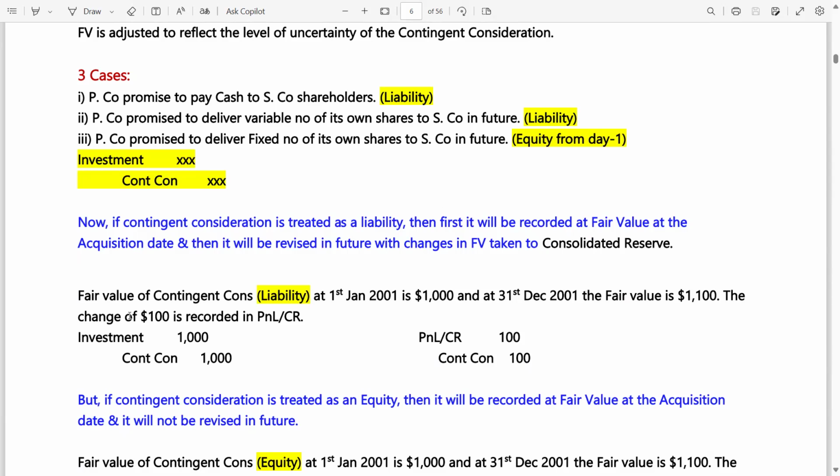Okay, guys. Fair value of contingent consideration liability at 1st Jan 2001 is $1,000, and at 31st December 2001, the fair value is 1,100. The change of 100 is recorded in P&L slash consolidated reserve. Entry: investment debit, contingent consideration credit by 1,000. Now P&L or consolidated reserve debit and contingent consideration credit by 100. This change entry is only made in case of liability.